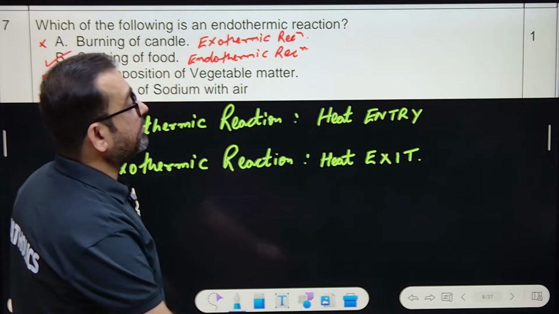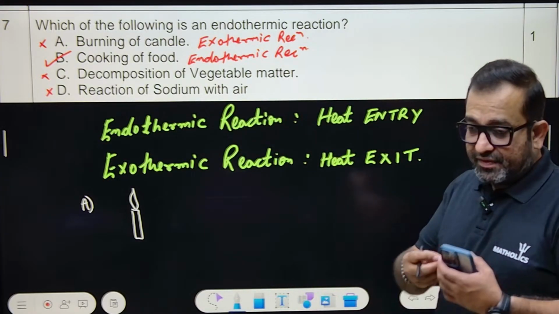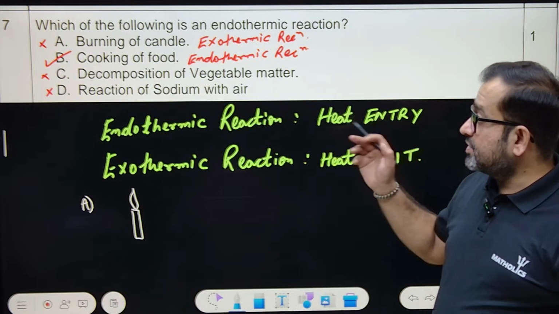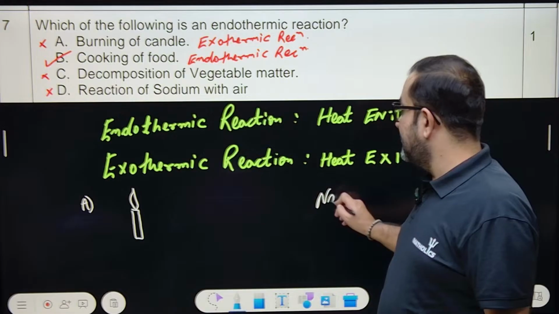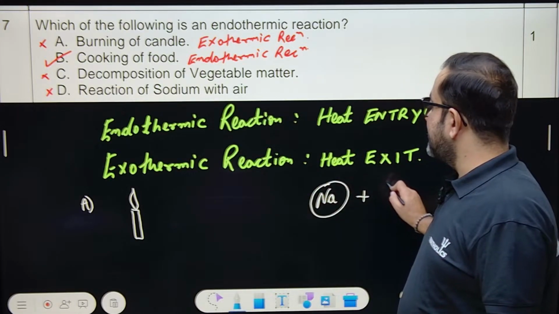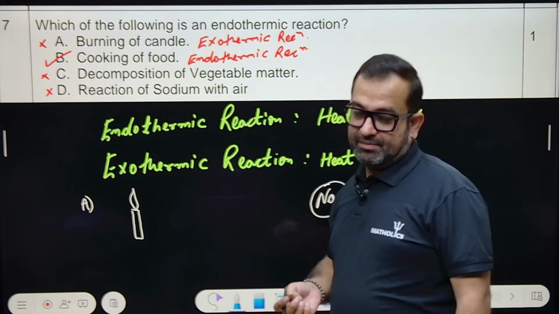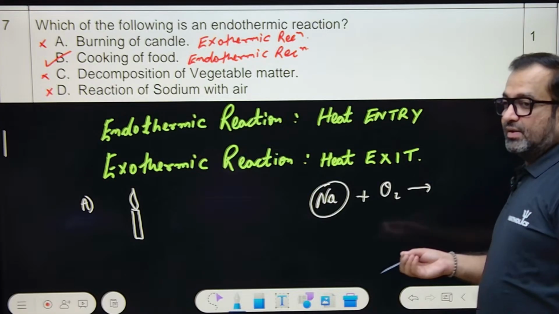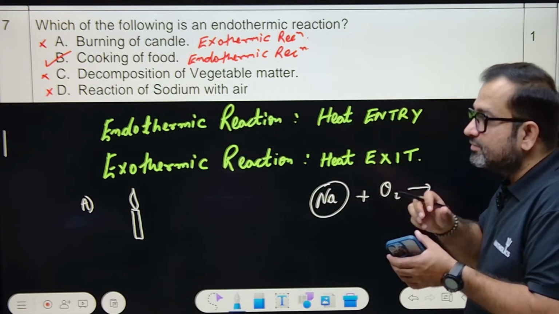Decomposition of vegetable matter is also exothermic. Decomposition reactions are exothermic. If anything breaks up, energy is released. Reaction of sodium with air. Na. Highly exothermic. Sodium is a very reactive metal. If it reacts with O2, a bombardment kind of thing, it is highly exothermic. Some small volcano type, not a volcano, but something like that.